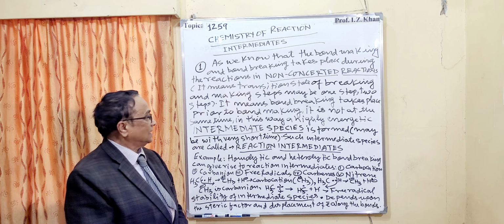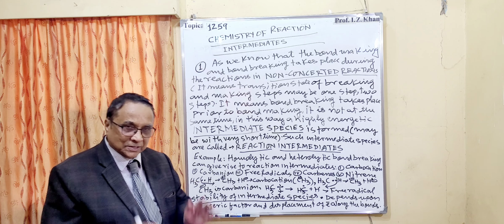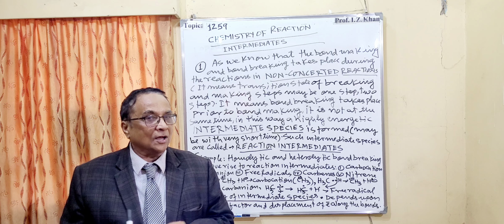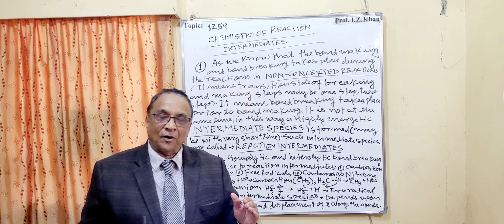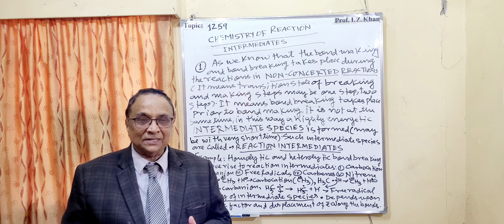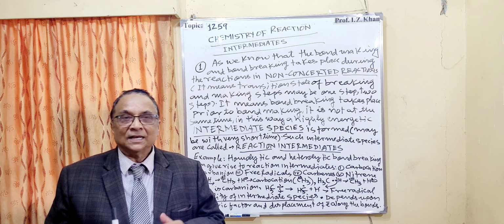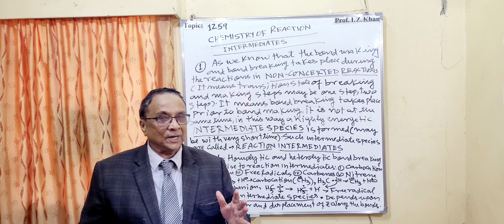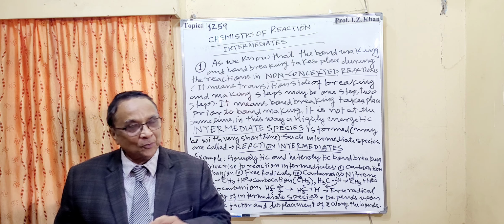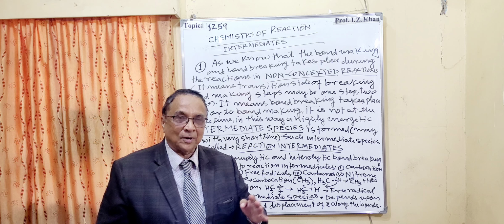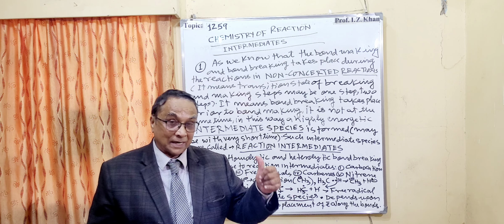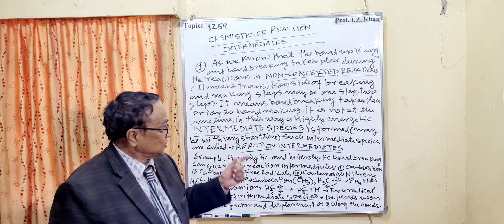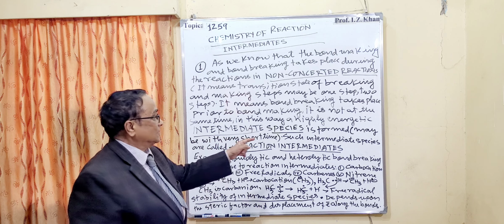In this way, highly energetic intermediates are produced. This is the place where you have to understand. In the case of a non-concerted reaction, when reactants are there, they will form highly reactive species because of the bond breaking, and that bond breaking is before making the bond. It can be one step and two steps in a transition state, but I have already discussed the difference between transition state and intermediate. So that is called intermediate species.